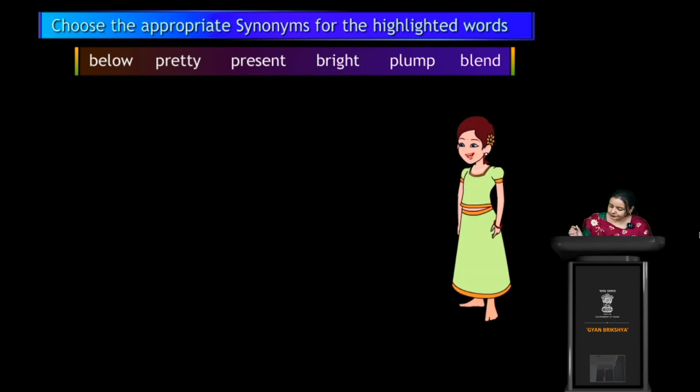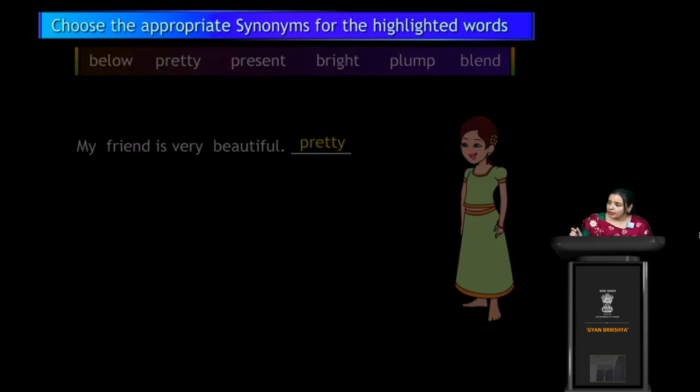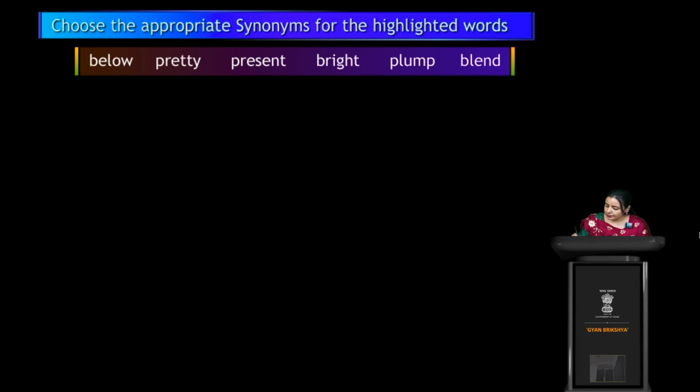Yes. Now the next sentence is: my friend is very beautiful. So what would be the synonym of beautiful? Below, pretty, present? Present we have already used, so let's cut this present. Bright, pump, or bland? What would be the answer? Pretty, right? Yes. So the synonym of beautiful is pretty. Understood? Okay, you have to remember this.